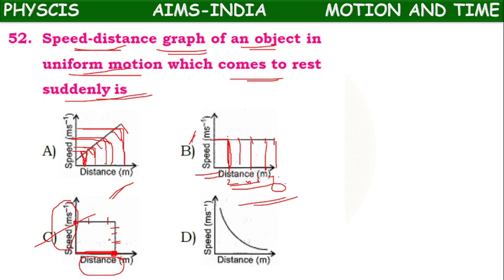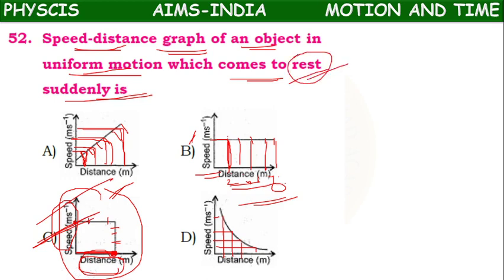But only in this case speed can become 0. Here also speed and distance are having different values. They are not becoming 0. Only in one particular case, the C case, there is a chance of speed becoming 0 or coming to rest.